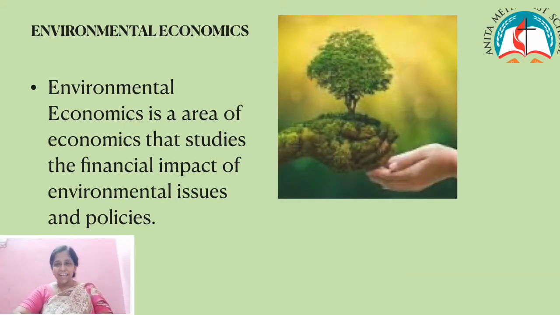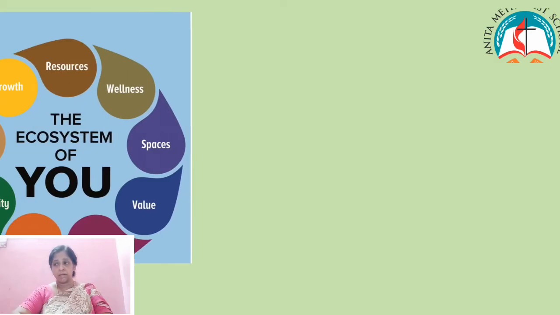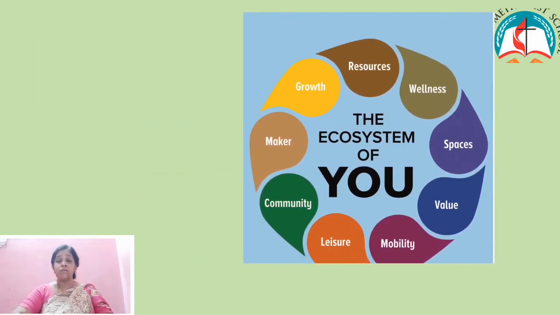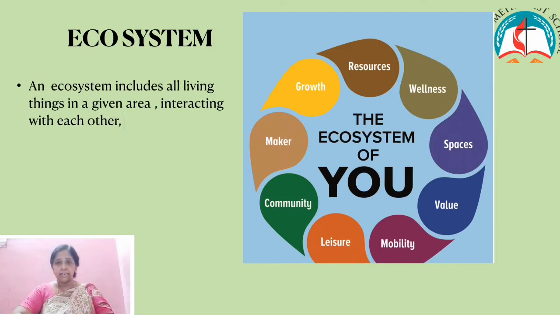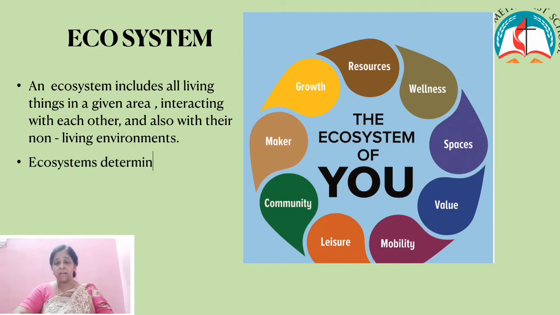Children, shall we learn the meaning of ecosystem? An ecosystem includes all living things, plants, animals, and organisms in a given area interacting with each other and also with their non-living environment, that is soil, weather, earth, etc. An ecosystem is the foundation of the biosphere and determines the entire earth system.